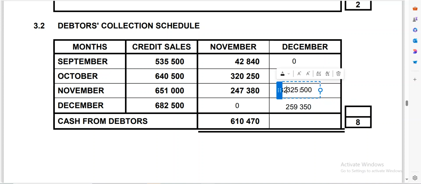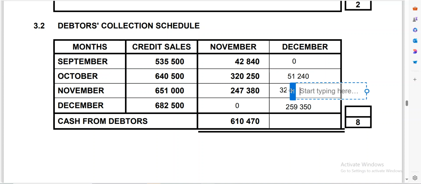Very important. Now here I think I need to remove one of these because it seems as if... okay, so I'm going to move my text box here. I think it was 325,500.